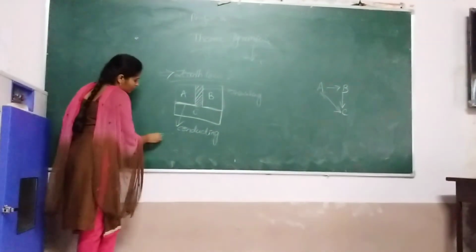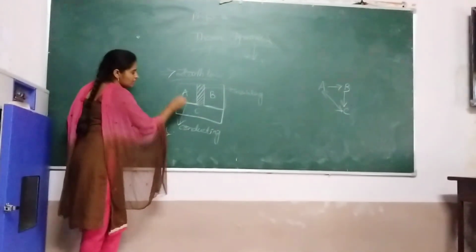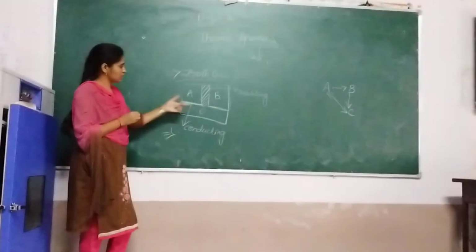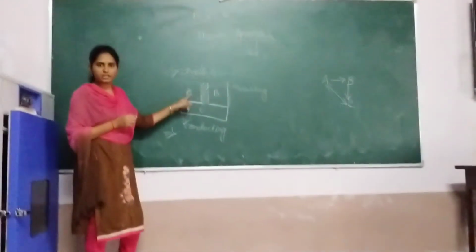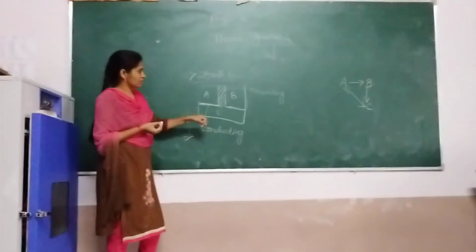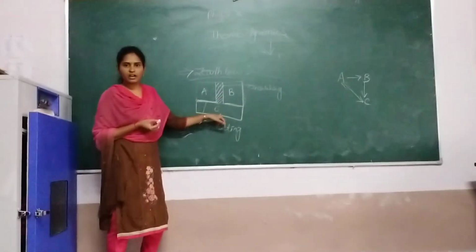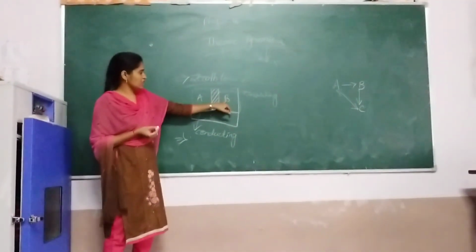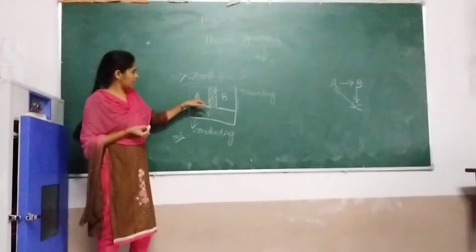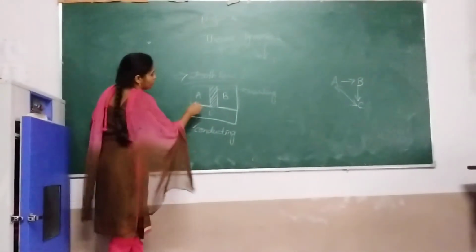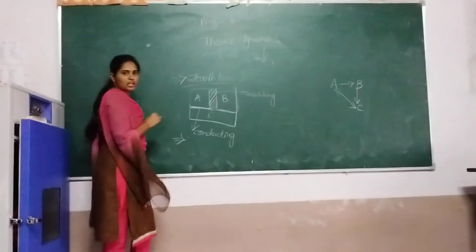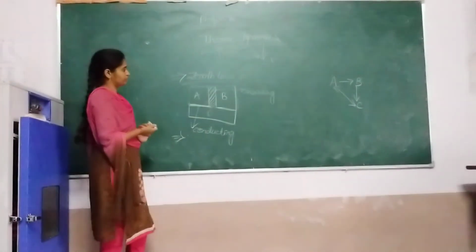So after some time, what happens? A and C are in thermal equilibrium because they maintain constant temperature, as they are separated by conducting walls, and B and C also. So B is in thermal equilibrium with C and A is in thermal equilibrium with C. So automatically A and B are also in thermal equilibrium.